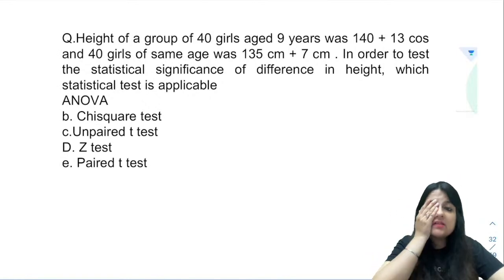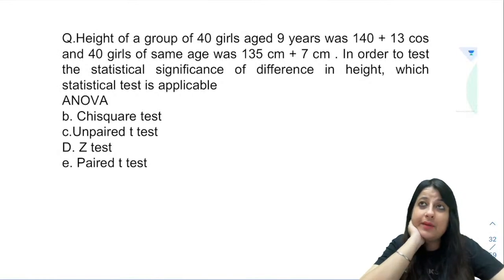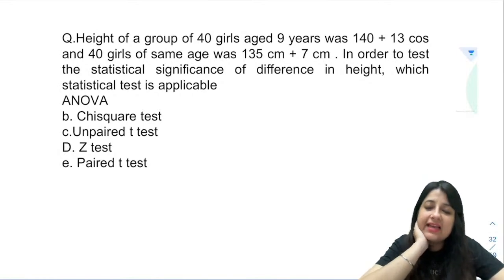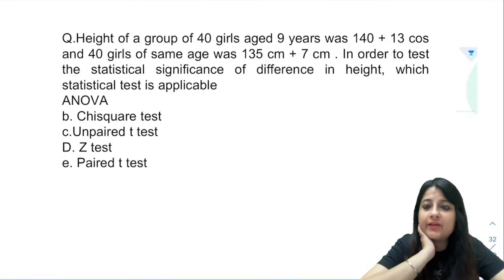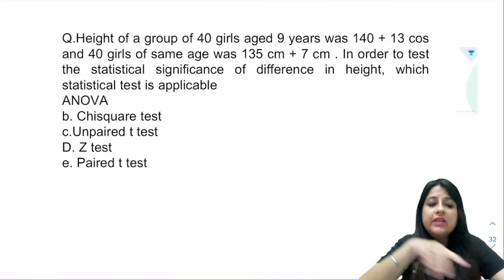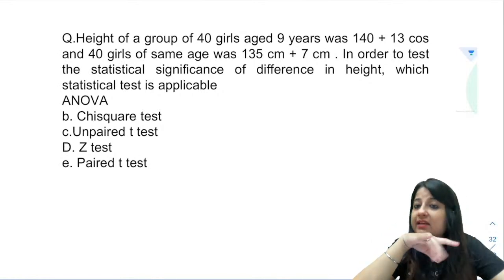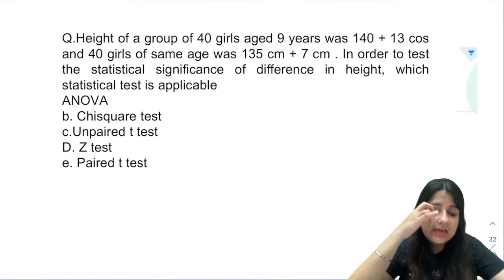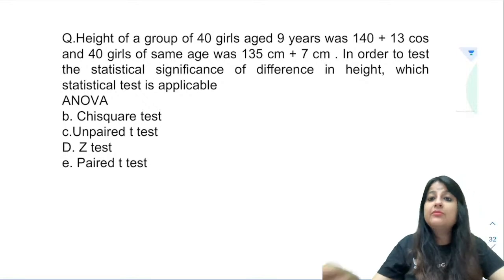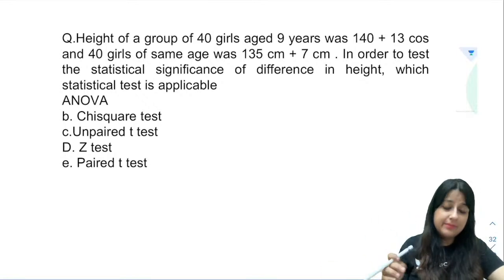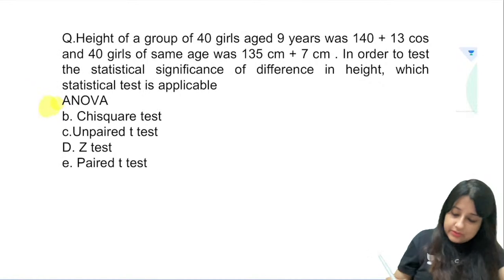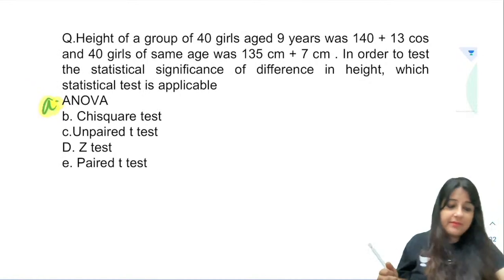It's not just for a single group. Suppose I have to compare the prevalence of obesity in a group of women before and after some dietary regime. That is a single group and you're looking at prevalence of obesity. Then in a single group you can't use chi-square. Okay, now what will the answer be here? First tell me, will you use a parametric or a non-parametric test here?